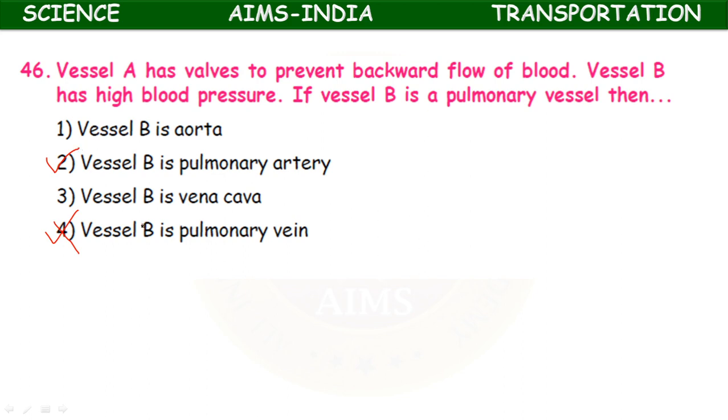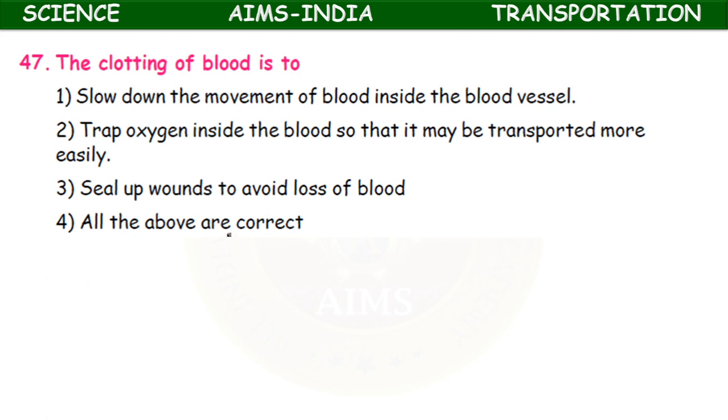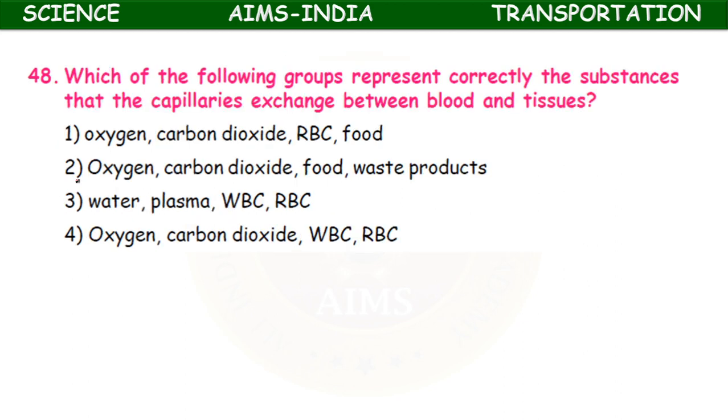Next, the clotting of blood is to slow down the movement of blood inside the blood vessel, trap oxygen inside the blood so that it may be transported more easily, or seal up wounds to avoid loss of blood. All the above are correct. The main function of blood clotting is to seal up the wound to avoid excess loss of blood.